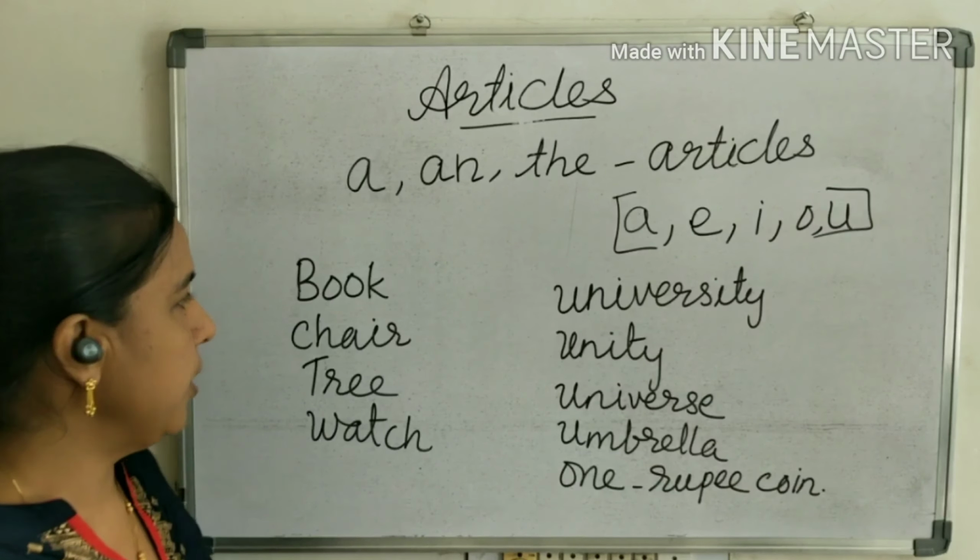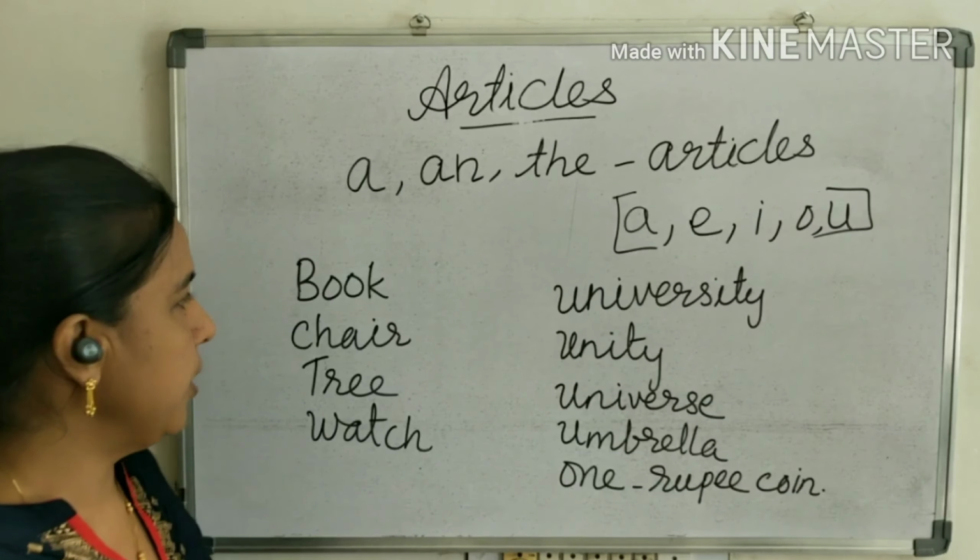Once again I am telling, here the sound, it sounds A, E, I, O, U. So only the sound you will see. So university, U is a consonant sound, not a vowel sound. So here a university. Similarly unity, a unity, universe, a universe.